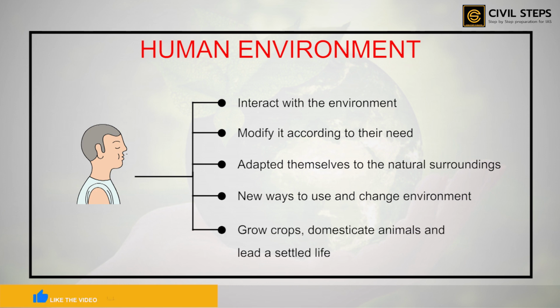They learned to grow crops, domesticate animals, and even lead a settled life. The wheel was invented, surplus food was produced, barter system emerged, trade started, and then commerce even developed. Hence, human beings modified this natural environment as and when required according to their needs. So, this is all about the human environment.